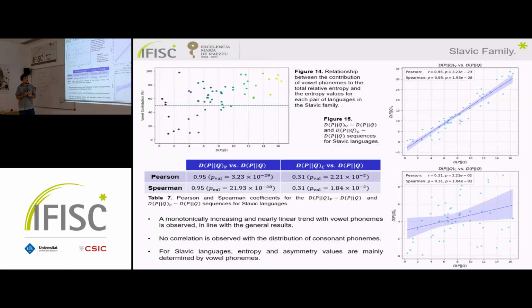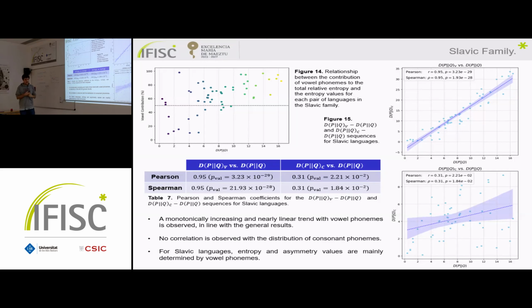But also we can see that there is more dispersion in the consonant phonemes distribution than in the case before. So this is not just because there are more points, and here the linear correlation and the Spearman coefficient are higher than in the case before.